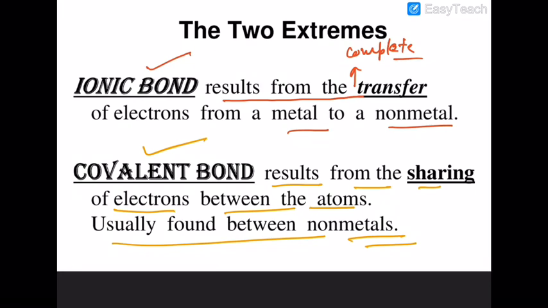So ionic bond is found between a metal and a non-metal. Metal will lose the electron and non-metal will accept the electron. While in a covalent bond, there is a sharing of electrons between the two non-metal atoms. So you can see that non-metals are involved both in ionic bonds as well as in covalent bonds.